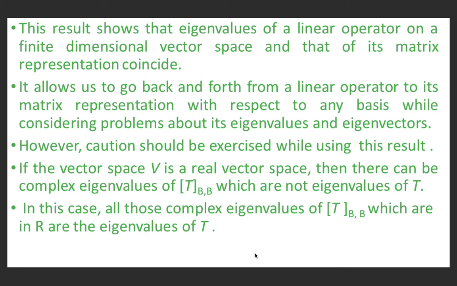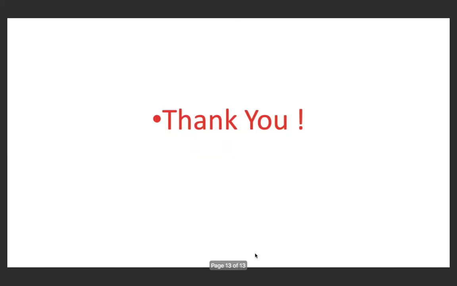However, caution should be exercised while using this result. If the vector space V is a real vector space, then there can be complex eigenvalues of [T]_BB which are not eigenvalues of T. In this case, all the complex eigenvalues of [T]_BB which are in R are the eigenvalues of linear operator T. Thank you.